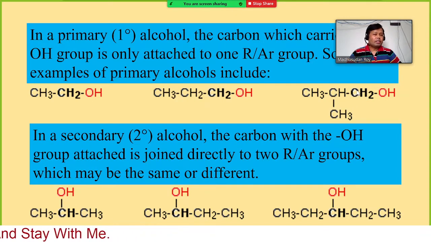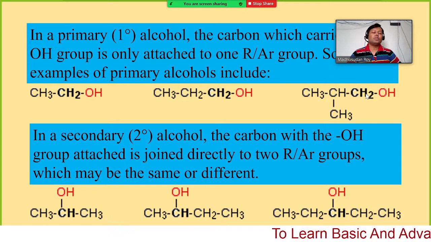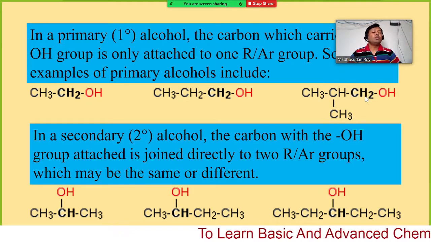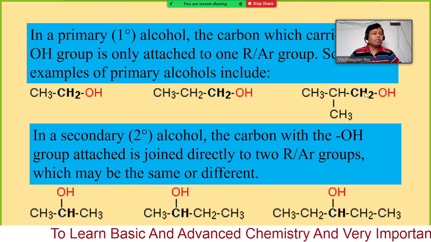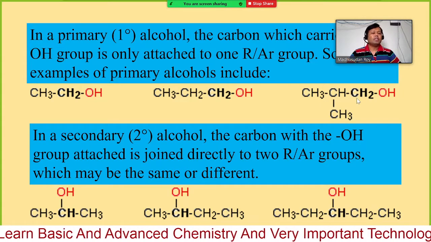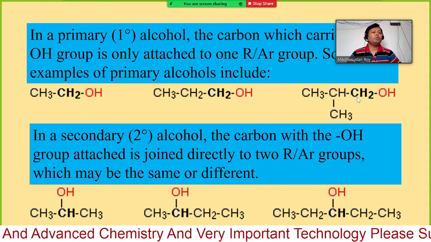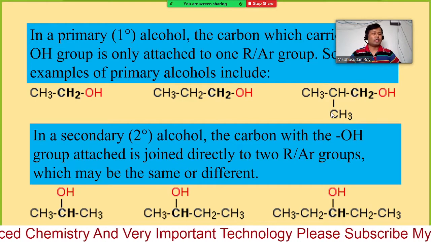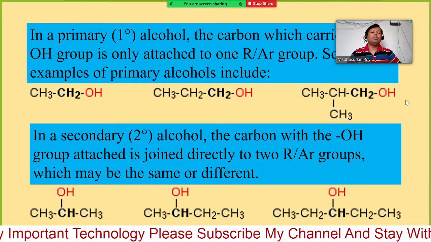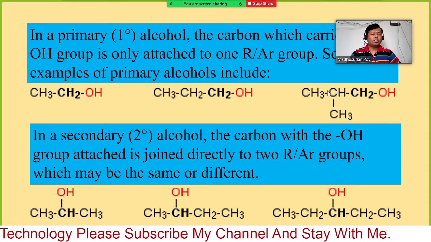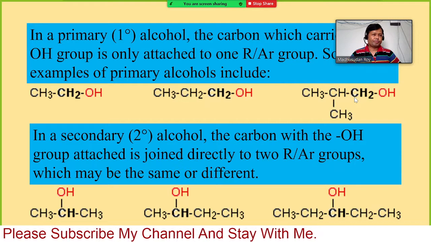Adjacent to this carbon atom it has two hydrogen atoms, so there is no way it can have two carbon atoms attached. If we had one hydrogen atom, then we could have two carbon atoms attached. So these types of compounds are also considered 1 degree alcohol.